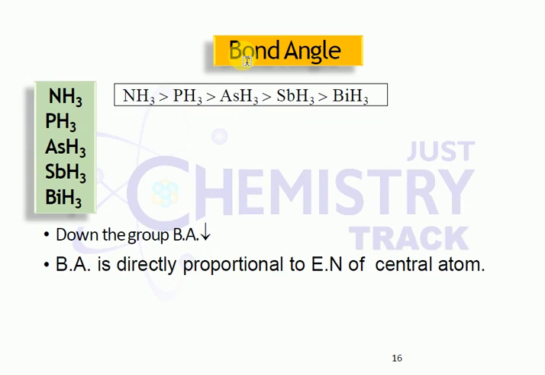Next one is bond angle. Bond angle depends upon the electronegativity of the element. More electronegativity, more bond angle. Consider ammonia: the nitrogen atom is more electronegative. The bond pair of electrons moves towards nitrogen, so there is repulsion between the lone pair and the bond pairs of electrons. The bond angle for ammonia is more when compared to the remaining elements. Down the group the bond angle will decrease. Bond angle is directly proportional to the electronegativity of the central atom, and nitrogen is the most electronegative, so the bond angle is more for ammonia.